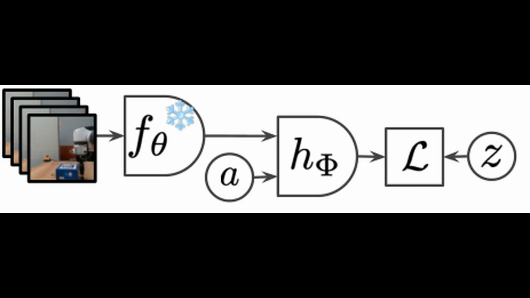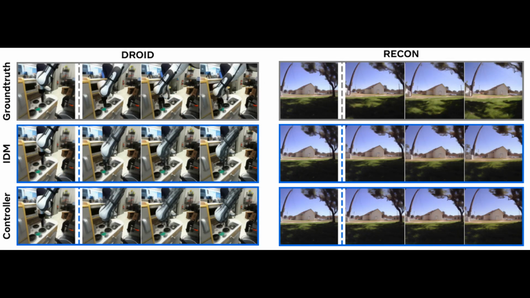Now, let's talk about how they use these latent actions for planning tasks. This was one of the most impressive aspects of the paper. Right. They trained a controller that maps known actions to latent ones, essentially creating a universal interface for planning tasks. This diagram shows the architecture of that controller. And here are the results of using that controller for planning tasks.